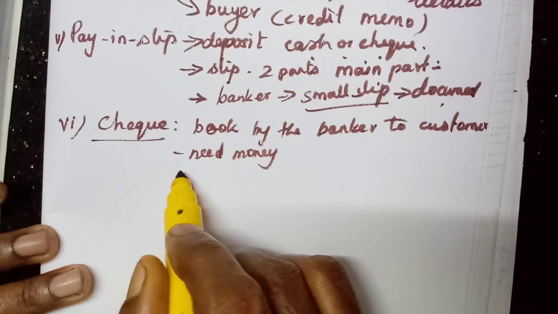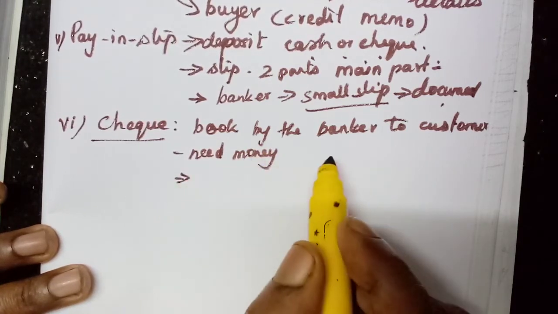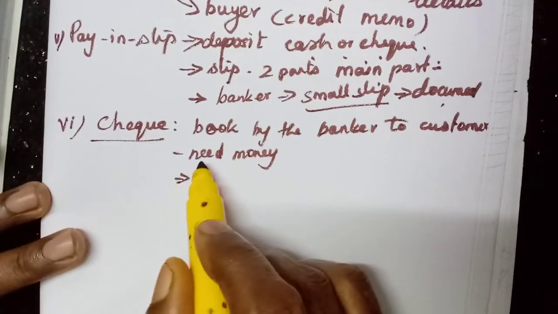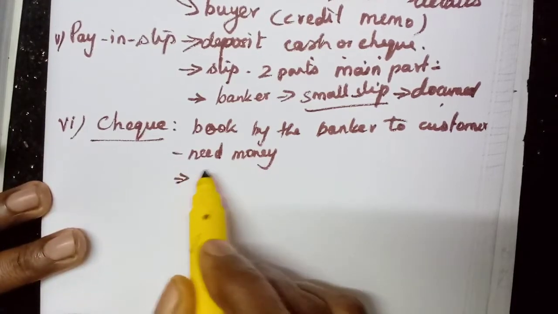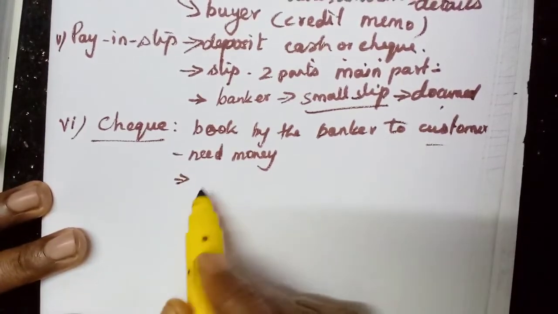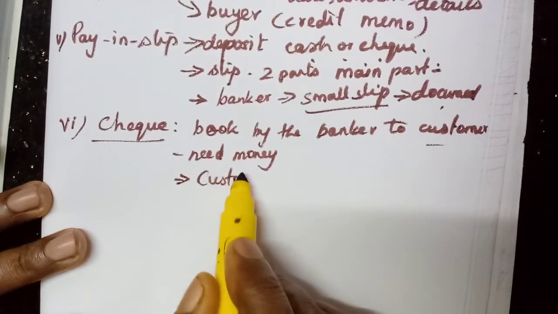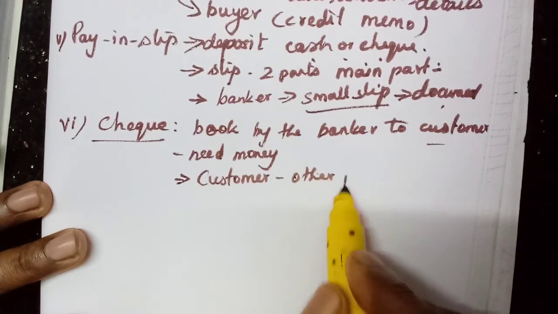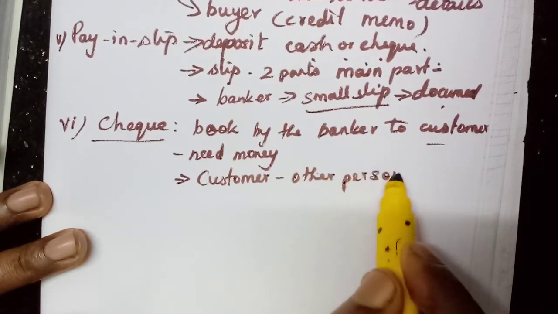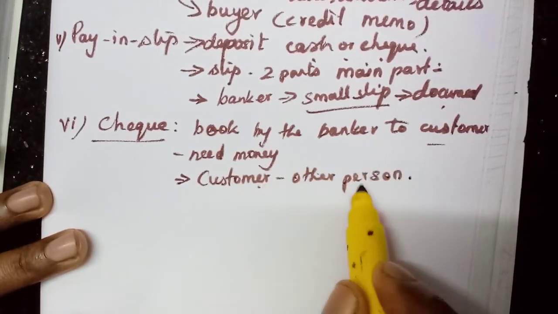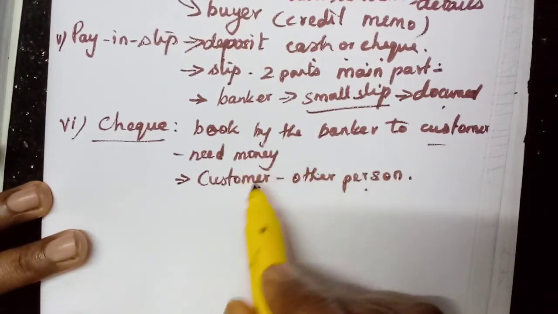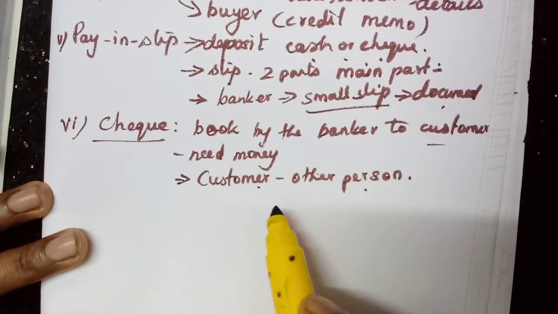The bank is liable to pay that amount either to the customer himself, or we can draw a check in favor of any other person. Either the customer or the other person will go to the bank to collect money by delivering this check.